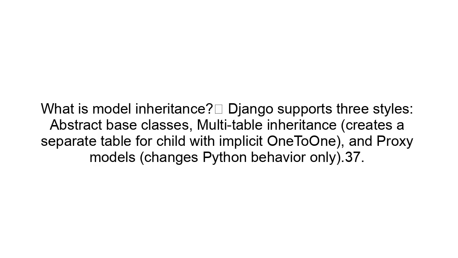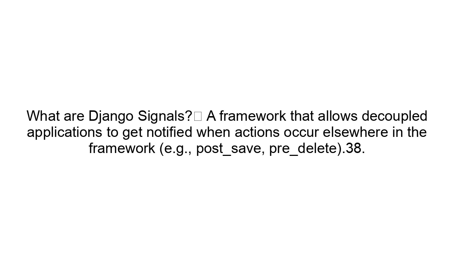What is model inheritance? Django supports 3 styles. Abstract base classes; multi-table inheritance, which creates a separate table for the child with an implicit one-to-one; and proxy models, which change Python behavior only.